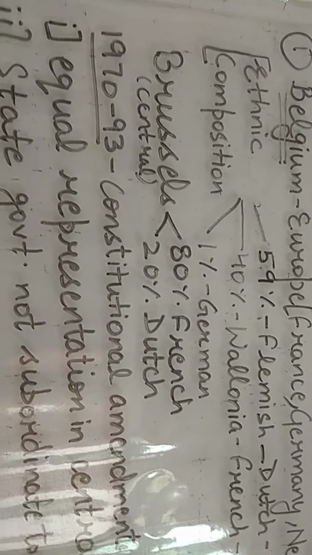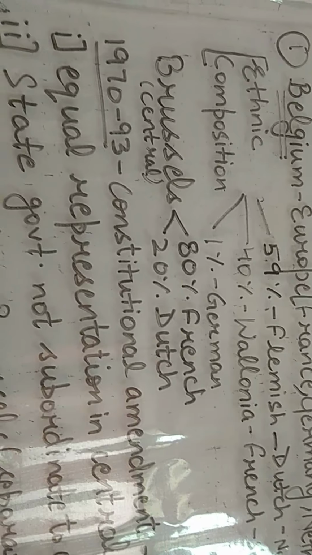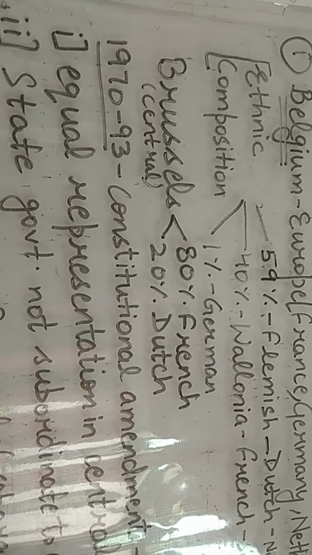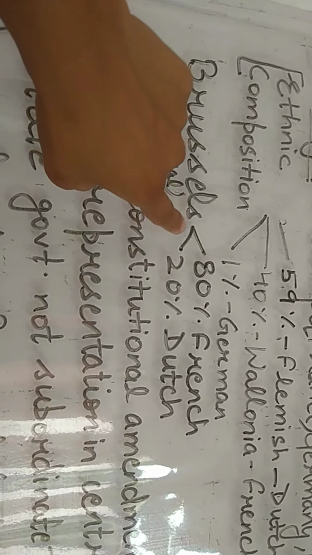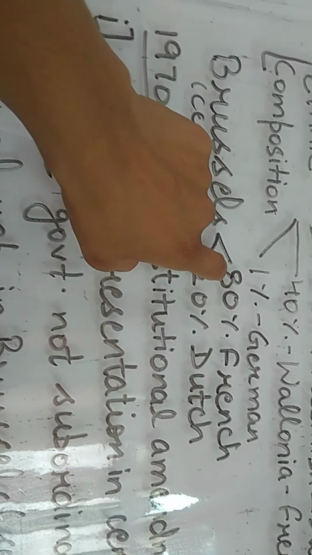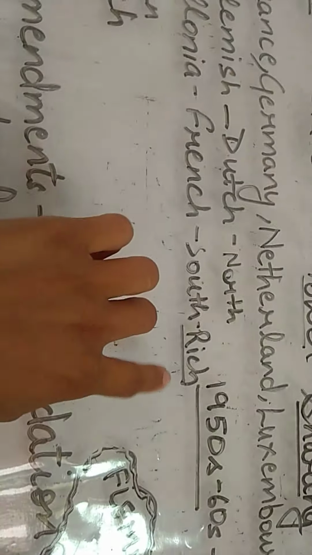Now, the ethnic composition of the capital city, that is Brussels, is somewhat different from the rest of the country. Here we have the opposite. In Brussels, the majority of the population is comprised of French speaking people, that is 80%, and 20% are Dutch speaking. Now, the problem was the minority French speaking people were rich and powerful, and Dutch speaking people had very little chance for their development. So there emerged social tensions in the 1950s to 60s.